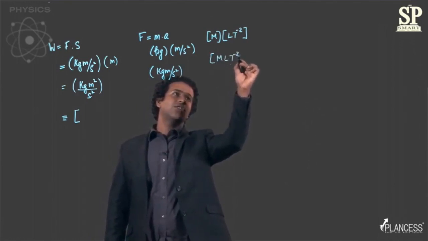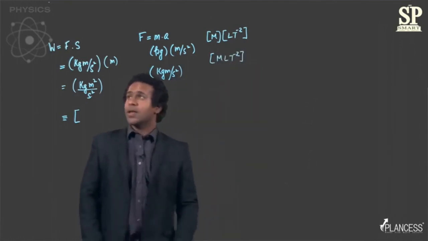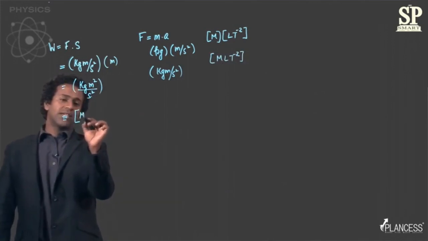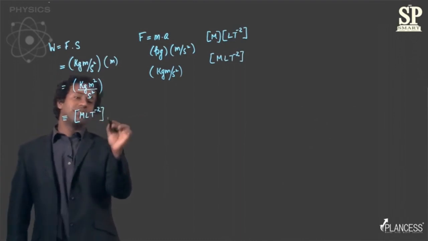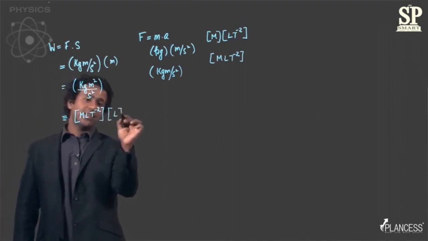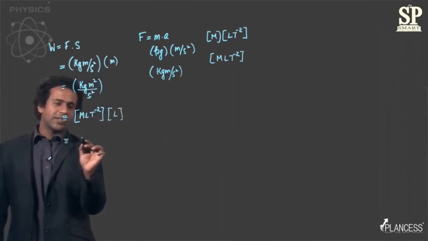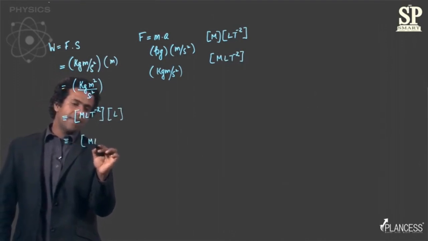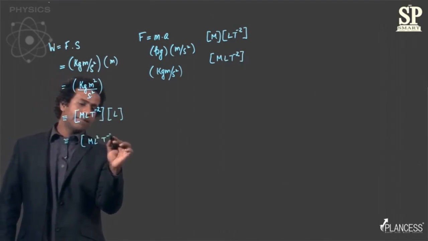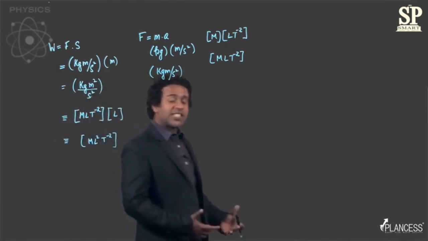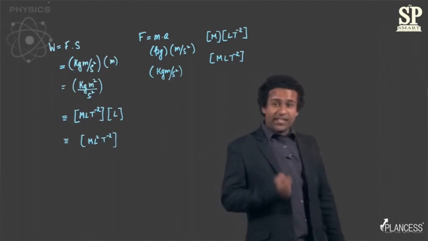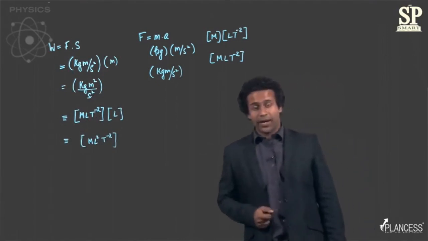So the dimension for force is MLT^-2. The dimension for distance is obviously L. So you get the expression that it is ML^2T^-2. Right? So this is how we can derive the dimensions of any physical quantity.